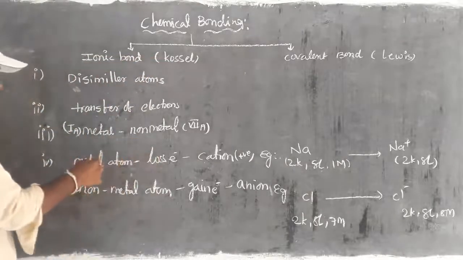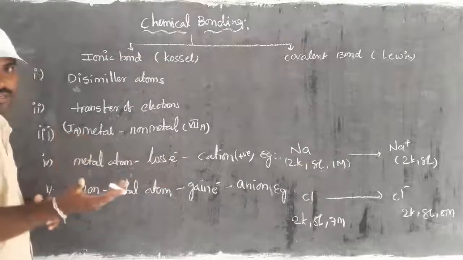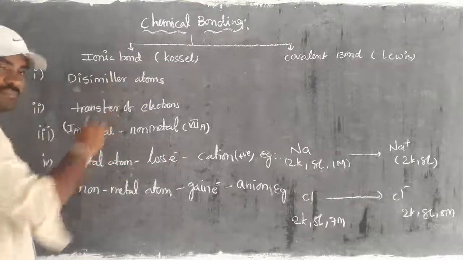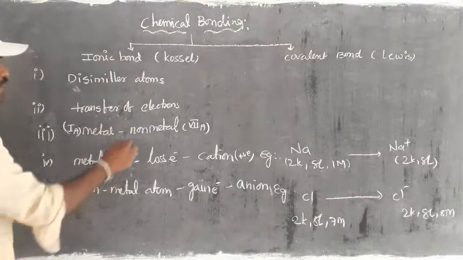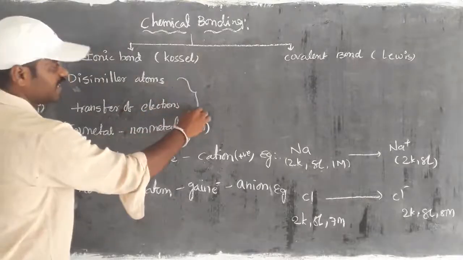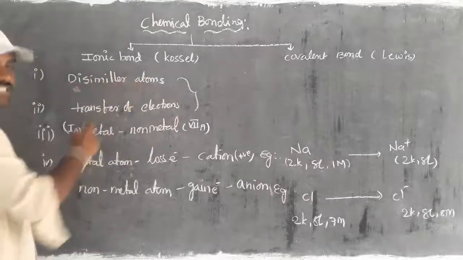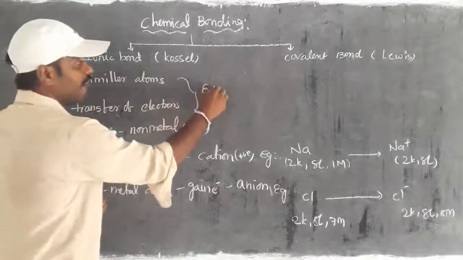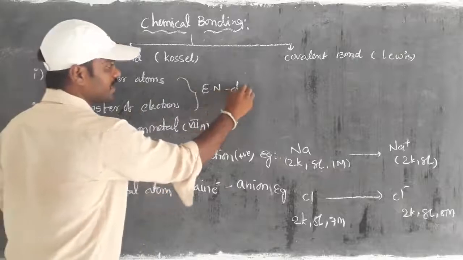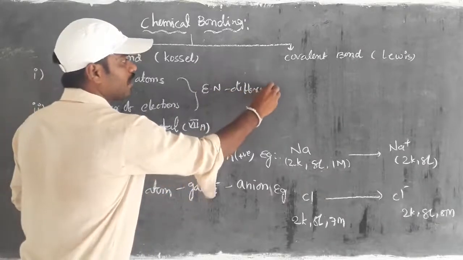Moreover, the metal and non-metal atoms, or dissimilar atoms, have one more condition. Transfer of electrons is possible between dissimilar atoms when they have an electronegativity difference.